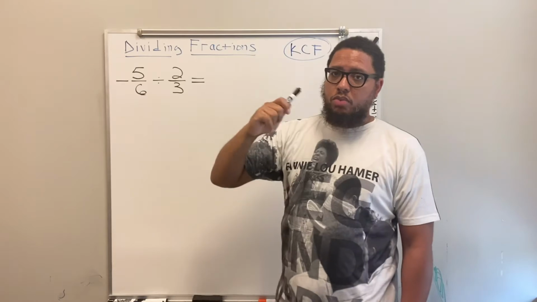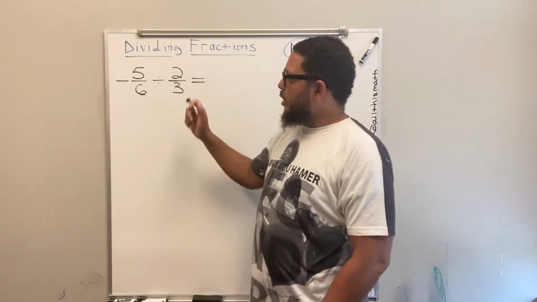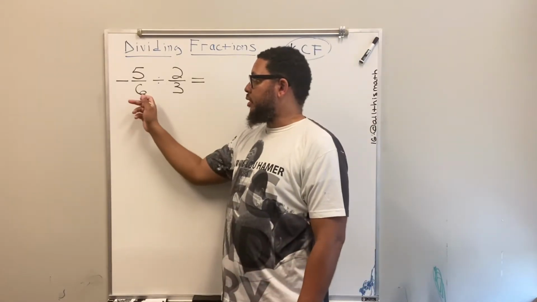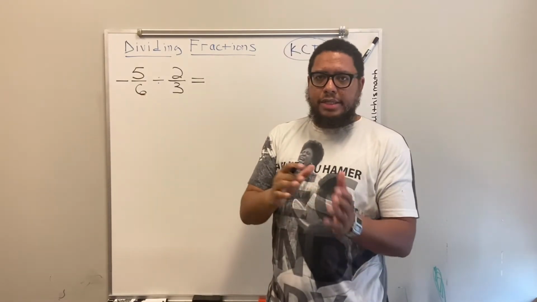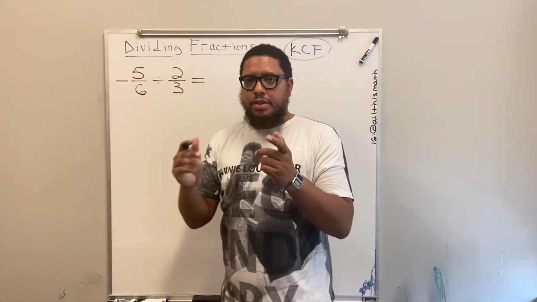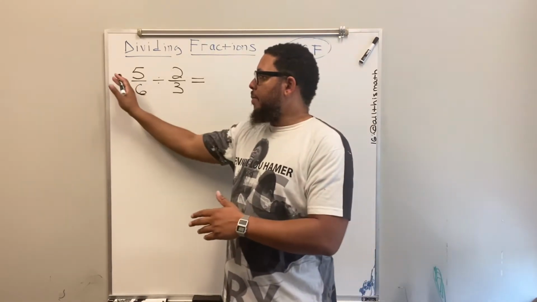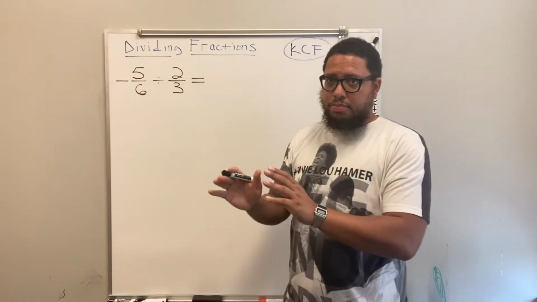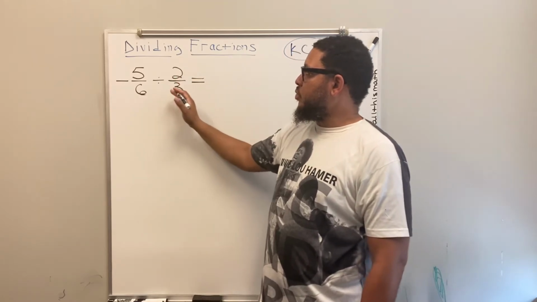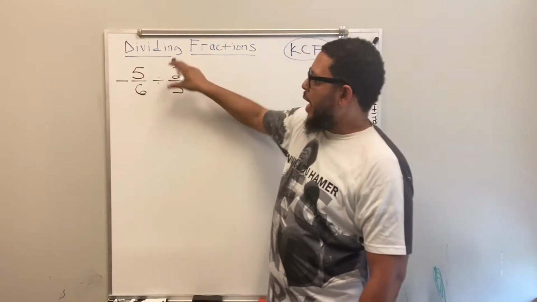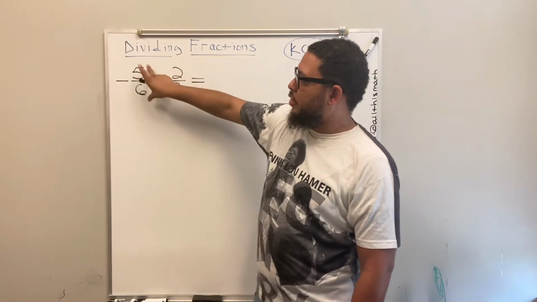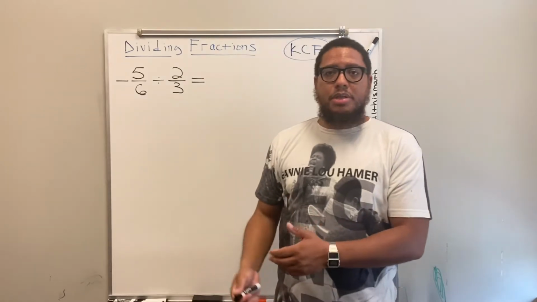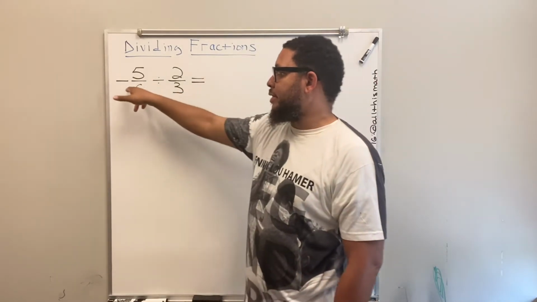Now, I want you to think about this. Since I know that 2/3 as a fraction is smaller than 5/6, and notice I didn't say negative, because for this step in the process I'm disregarding the negative sign. So how many 2/3 can fit into 5/6? I know that an entire 2/3 can fit inside 5/6 and a part of another 2/3 at the same time, because 2/3 is less than 5/6.